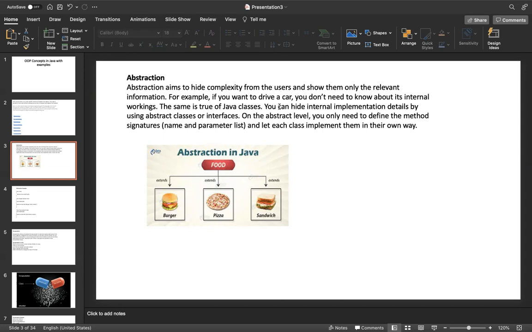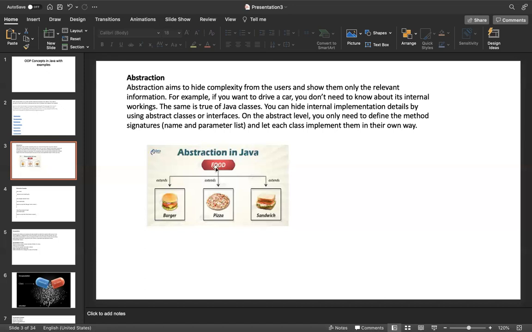That is called abstraction. Here the example, as I have given in the diagram, is abstraction in food. Here food is the abstraction. You want food, but how it is internally prepared, you don't know. Generally when we go to a restaurant and order food, we don't ask how you are preparing the rice or the curries. That is internal implementation. You just order food. This is an example of food.